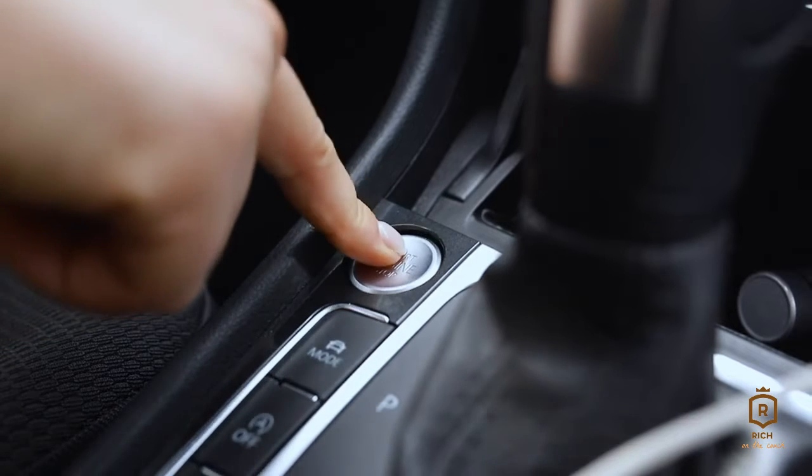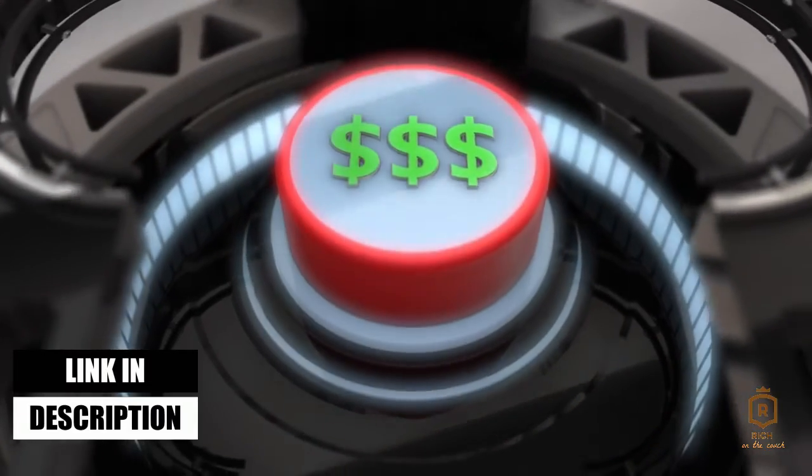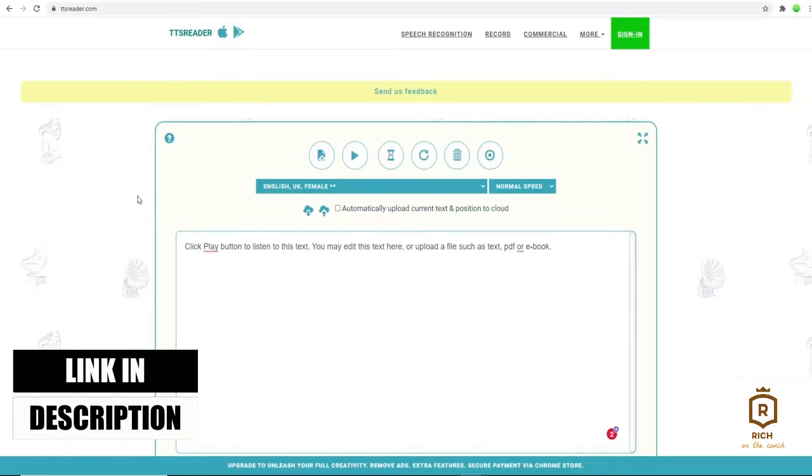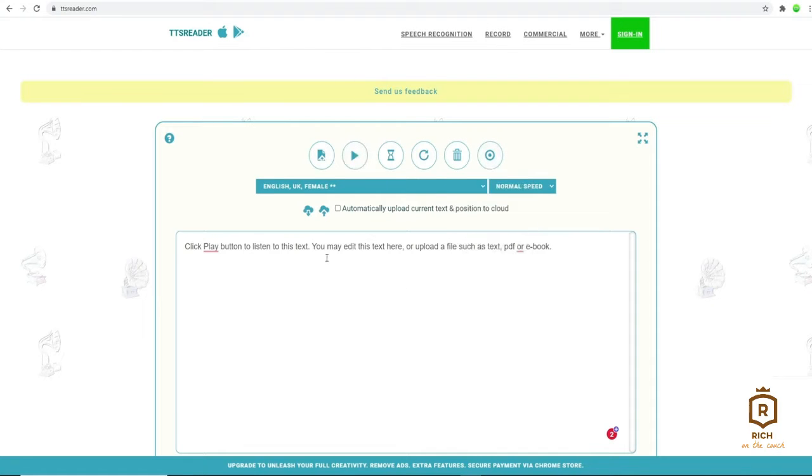Buttons are an invention made to make people's lives easier. Different types of buttons do different things. But did you know you can start to make money online by clicking simple buttons? I know it may sound impossible, but by clicking on just a few buttons like this one right here and another one right here, you're going to be looking at about $50 cash right into your pocket, which is amazing.